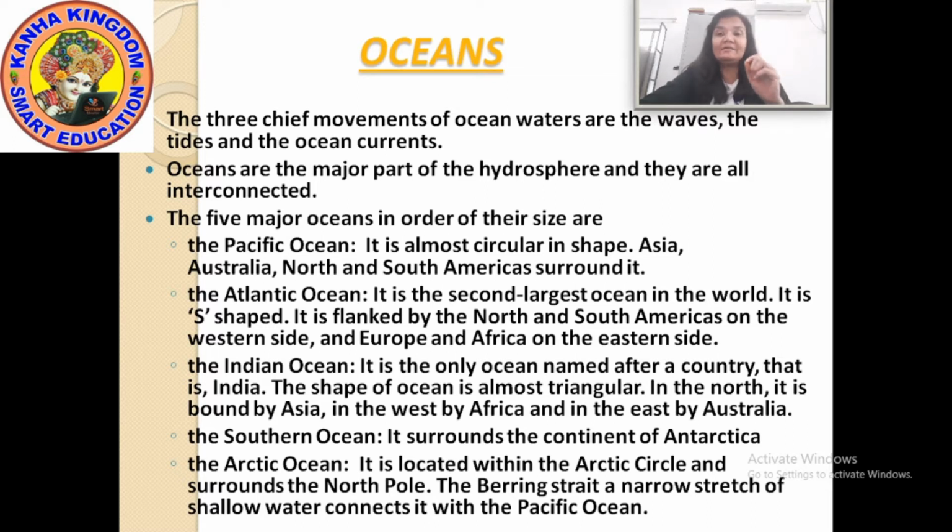The Bering Strait, a narrow stretch of shallow water, connects it with the Pacific Ocean. So this was about the oceans.